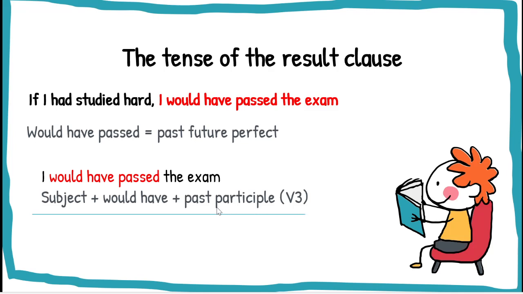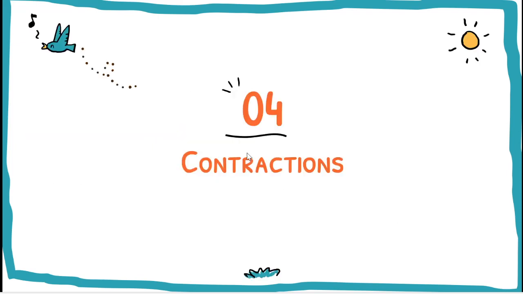Okay, so let's look at the difference here. For the if clause or conditional clause, we have if and then subject and then had plus verb 3. But for the result clause, we have subject, we have would have, and we have verb 3. Okay, that's the difference between the result clause and conditional clause.